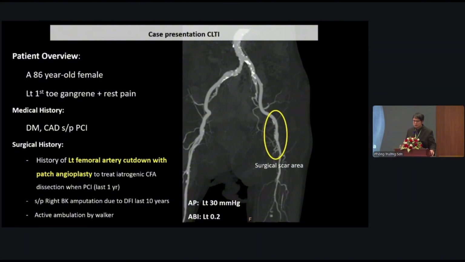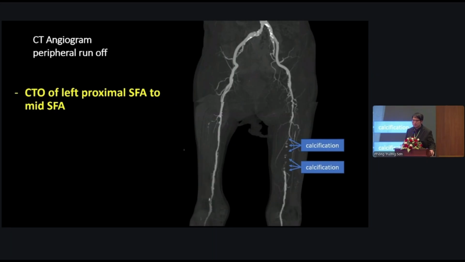She is a very advanced age, 86-year-old female with a left foot gangrene with rest pain, diabetes and CAD. She had PCIs, and a history of left femoral artery cut down with patch angioplasty to treat iatrogenic CFA dissection when the PCI was done in the last 1 year on the left side. And right BK amputation due to diabetic foot infection 10 years ago. However, she is still actively ambulating with a walker. So the left limb is now very important for her ambulation and quality of life.